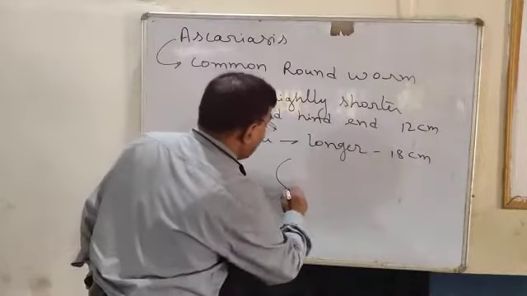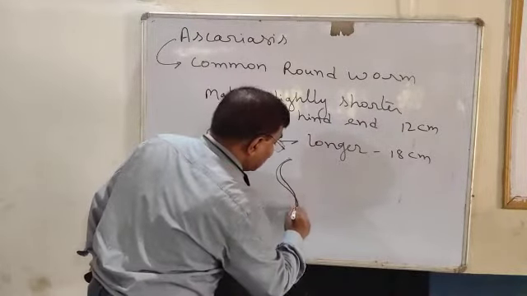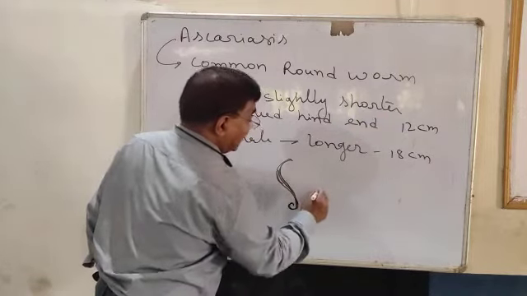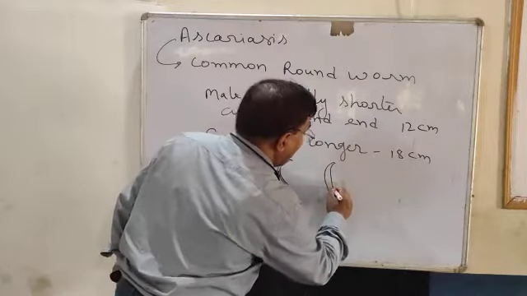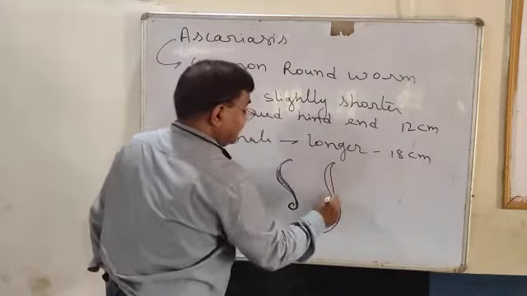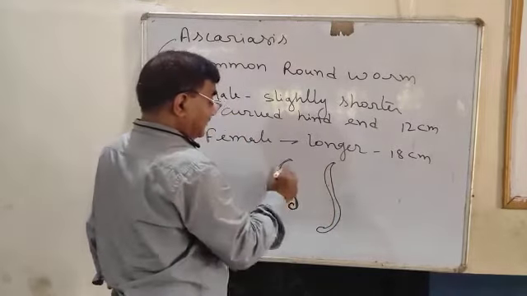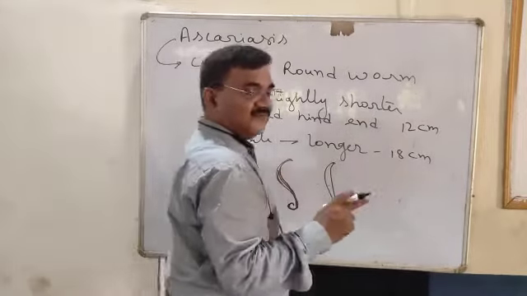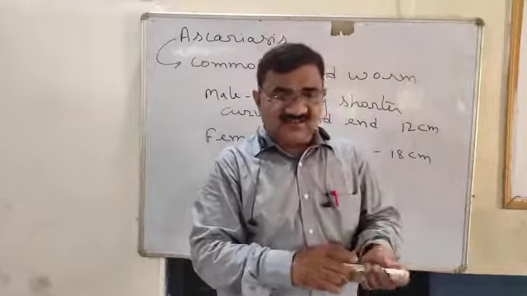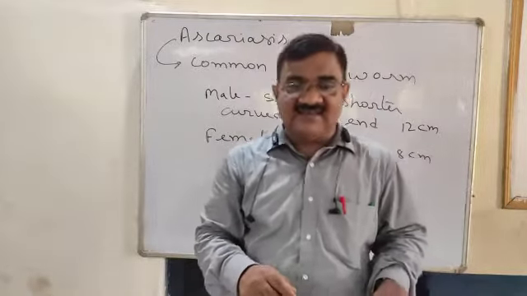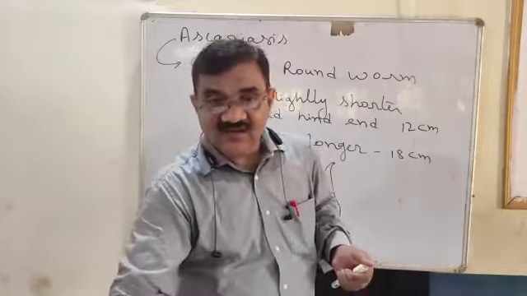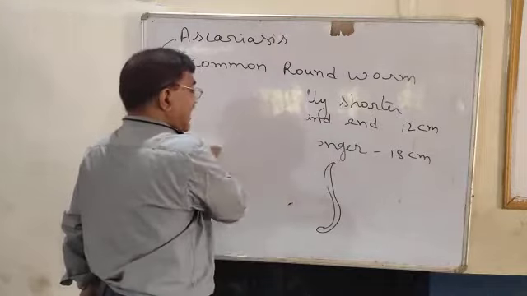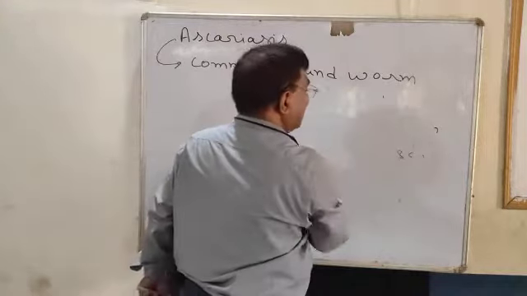Dear children, you may be asked to identify: if the end is curved like this, then it is male, and if it is longer and there is no curved end like this, then it is female. The male is shorter and the last part is curved. Very clear or not? And the disease caused is ascariasis, by the common roundworm.